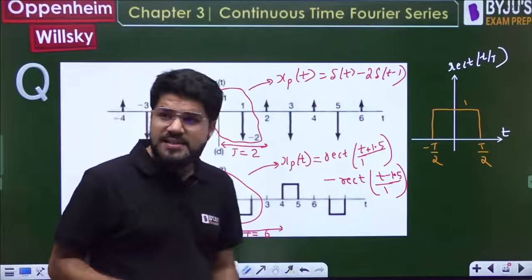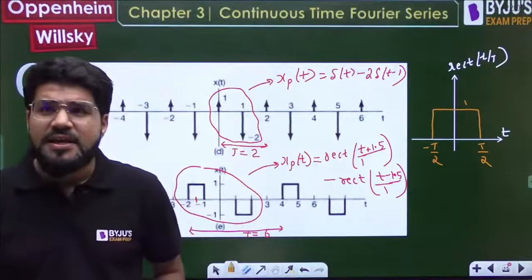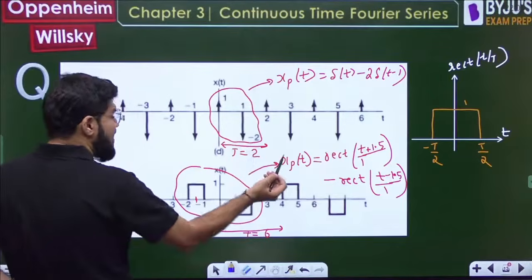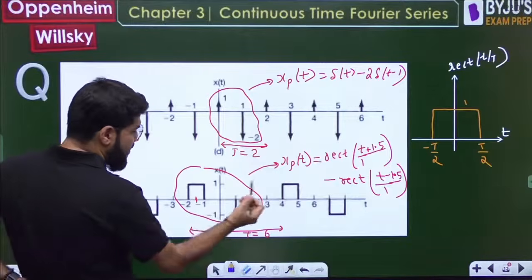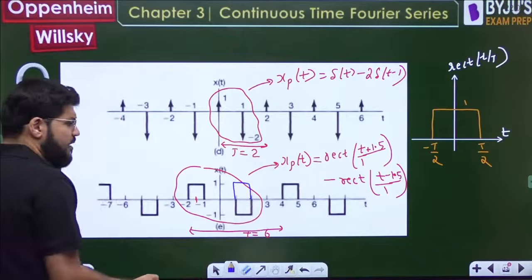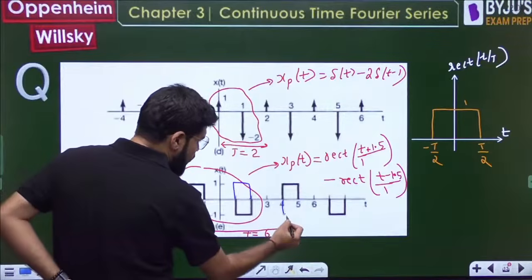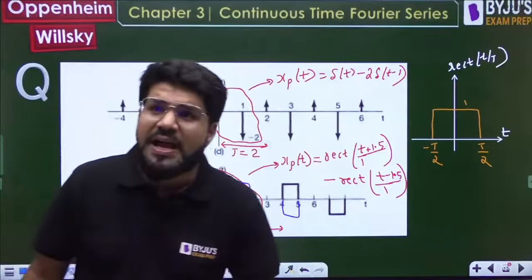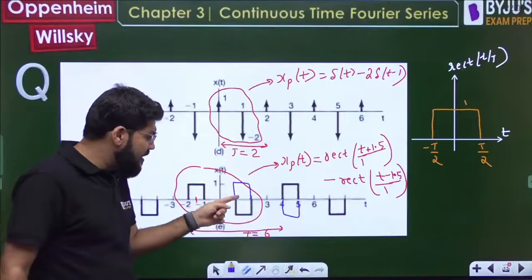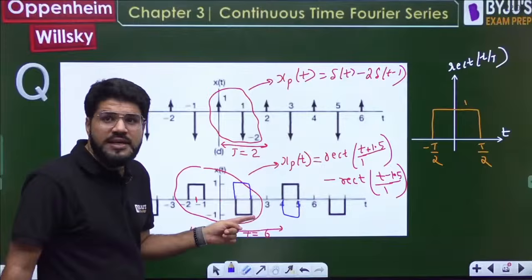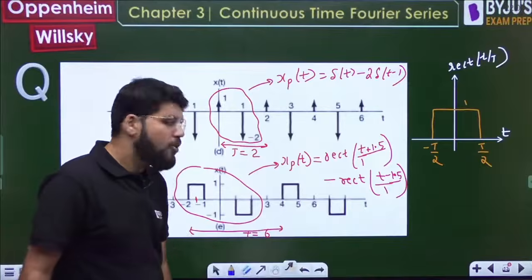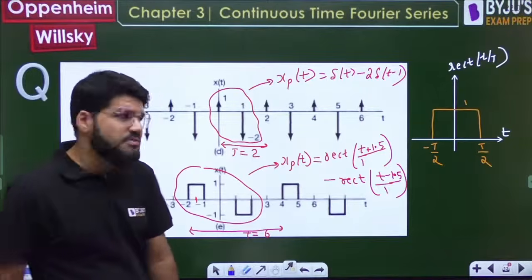Now, the time period is 6, everybody. One more observation: the time period is 6. Shift this waveform by half time period. Minus 2 plus 3; half time period means 3. So shifting by half time period, minus 2 plus 3 will get 1. So this one will come. And 1 plus 3 will go to 4. See, this will be the shifting. So if you shift it by half time period, the shifted waveform and the original waveform are just opposite in sign. The shifted waveform is the blue one below, and the original waveform is opposite in sign. Such a symmetry is half wave symmetry.